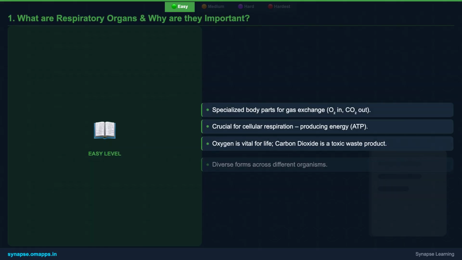Respiratory organs are specialized parts of an organism's body designed to facilitate gas exchange, taking in oxygen and releasing carbon dioxide. This process is absolutely crucial because oxygen is needed by every cell in your body to produce energy, a process called cellular respiration. Without it, life as we know it simply wouldn't be possible. And as a byproduct of this energy production, carbon dioxide is formed, which needs to be efficiently removed from the body to prevent its accumulation and potential toxicity.